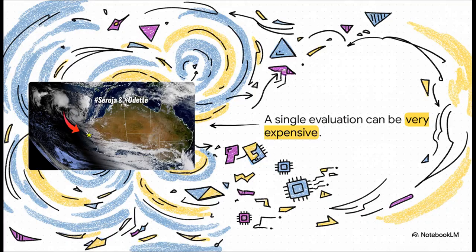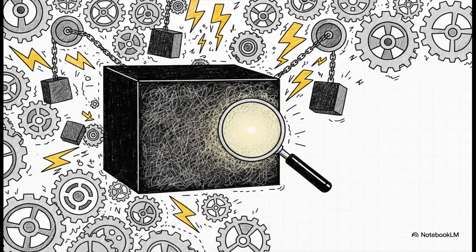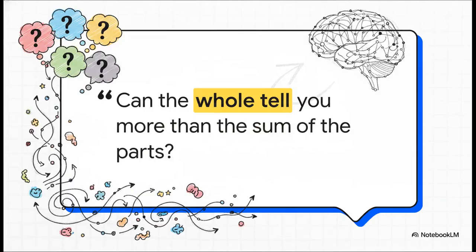Take tuning a complex weather model for rare events like the Fujiwara effect. It's computationally massive. In expensive black box optimization, evaluating just one guess literally drains massive amounts of computing power. So here's the million-dollar question. Can a collective approach navigate these expensive black boxes better?